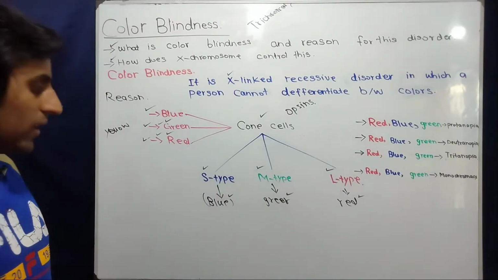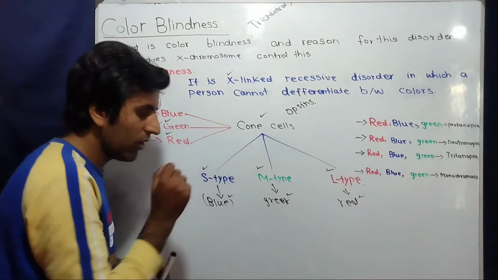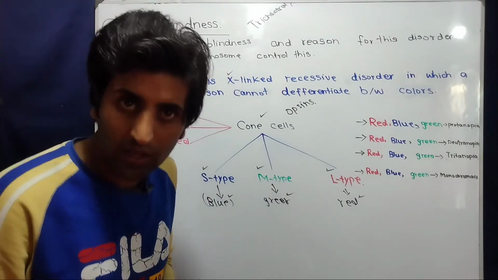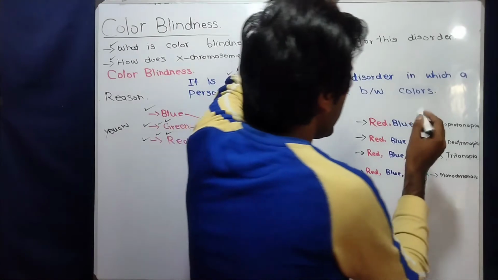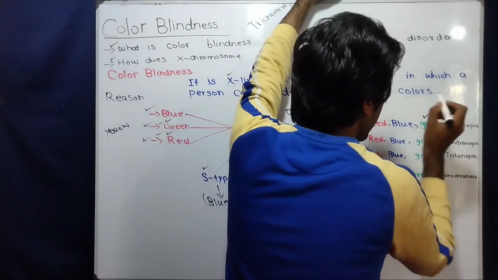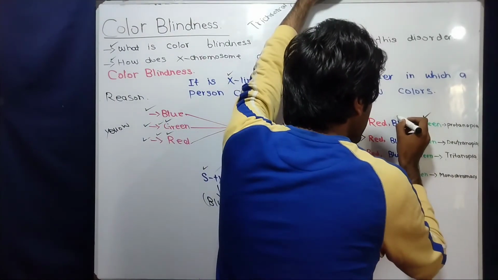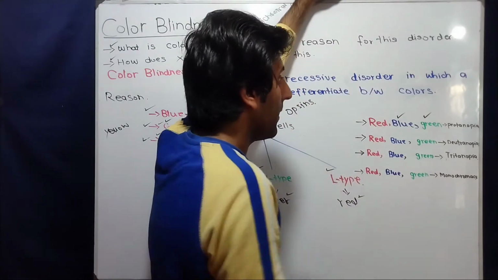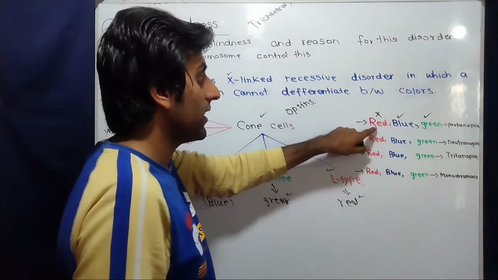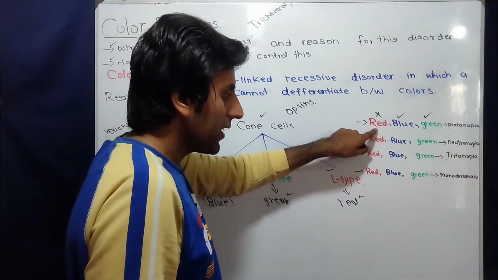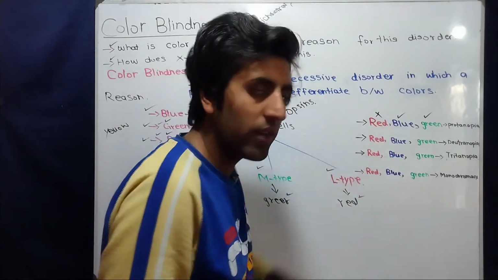Color blindness is developed when a person has abnormal opsins for detection of different colors. For example, there are some people who have normal opsins for detection of green and blue color, but they have abnormal opsins for detection of red color, and thus they cannot see red color but they can see blue and green color.